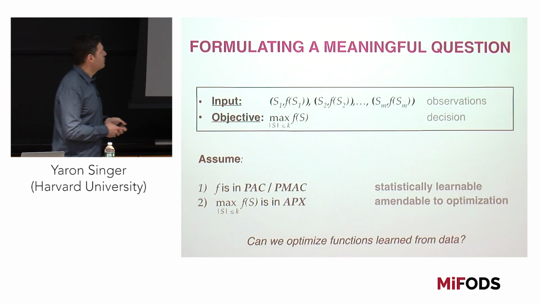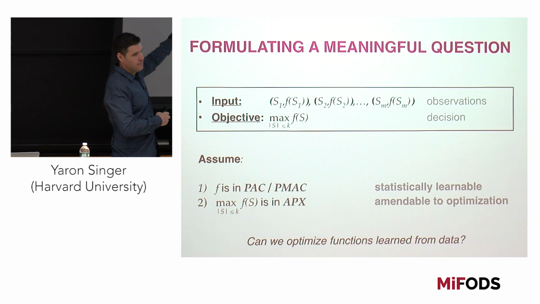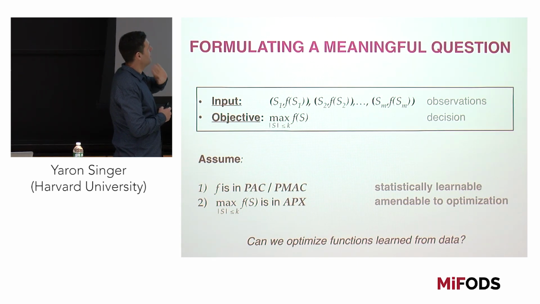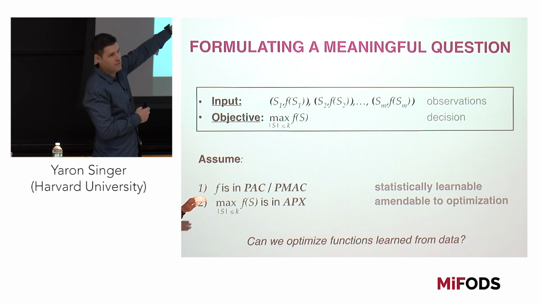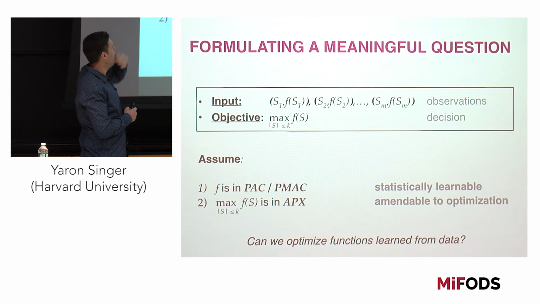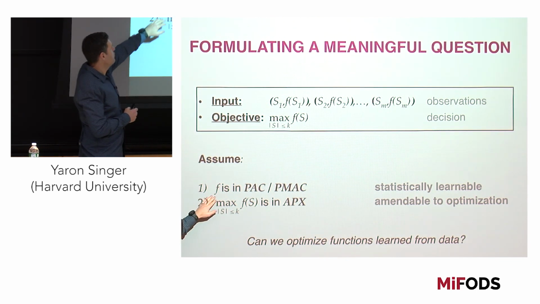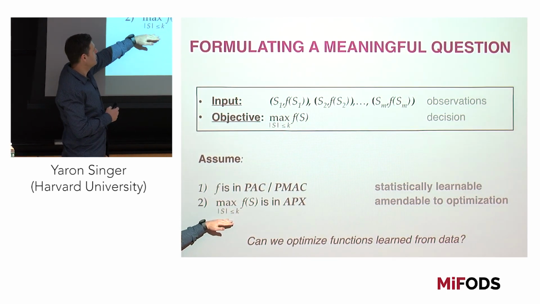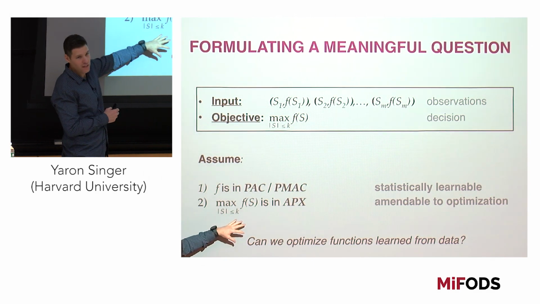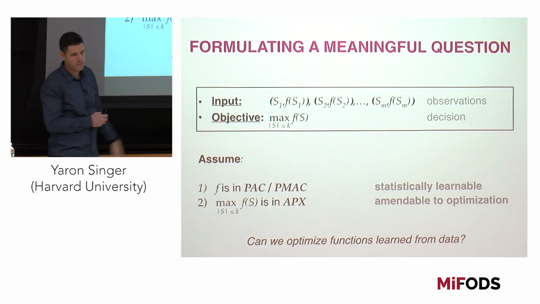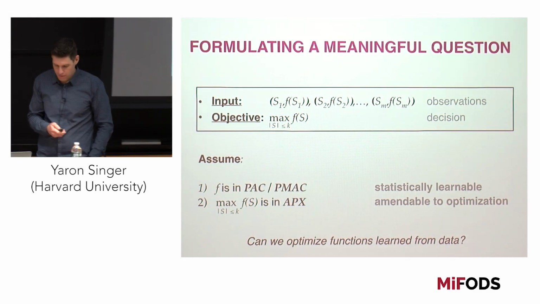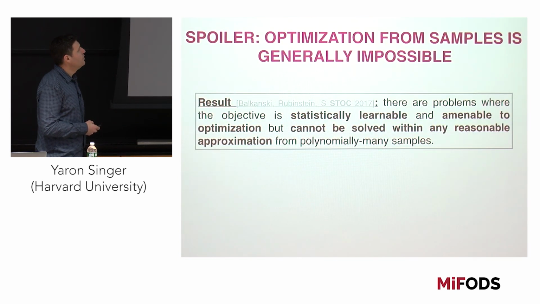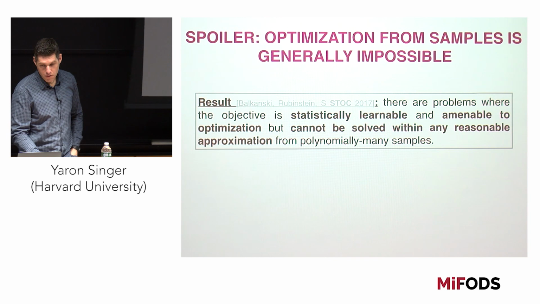So my input is a set of samples drawn IID from some distribution. My objective is to solve an optimization problem. I'm assuming that the function is statistically learnable, either PAC or PMAC learnable, and the objective function is APX. Can we then solve the optimization problem? It turns out that the answer is no.